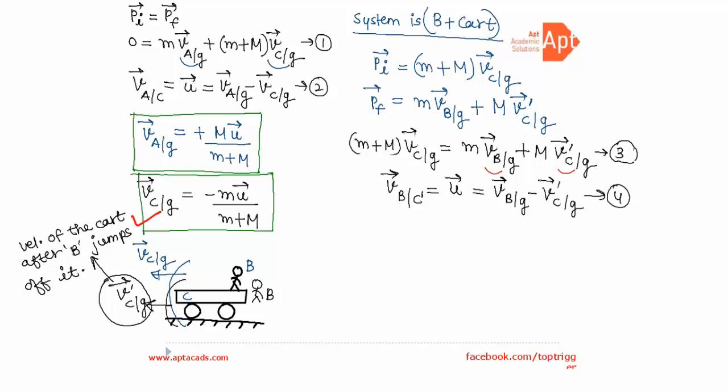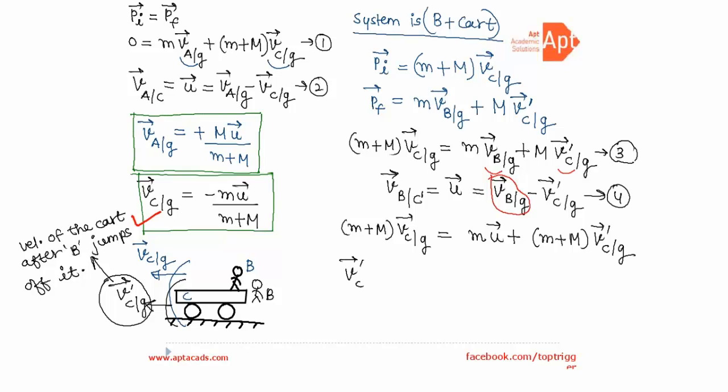Now solving these two equations, substituting the value of VBG as u plus V dash CG, we have M plus m times VCG is equal to m into u vector plus M plus m times V dash CG. So we get V dash CG as VCG minus m u vector upon M plus m.